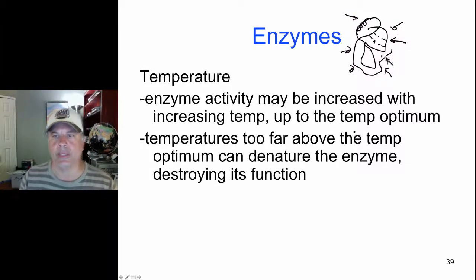At some point above a certain temperature, they will cause the breakage of weak bonds holding together protein structure, either weak hydrogen bonds or the salt bridges, the ionic bonding between positively charged and negatively charged side chains. And the protein then begins to unfold.